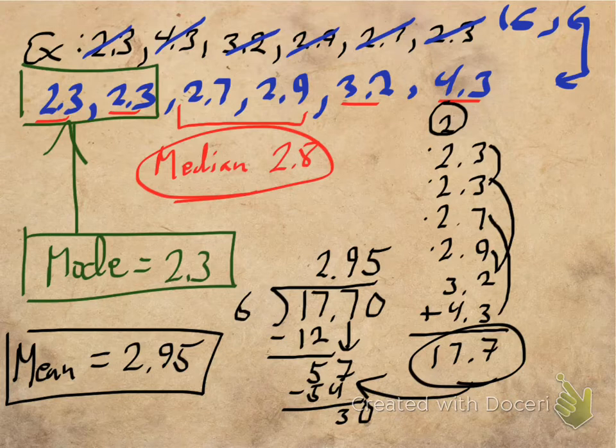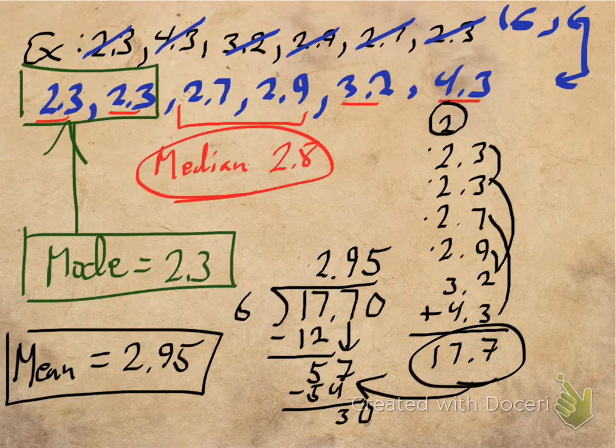Remember what I said about measures of central tendency? Take a good look at these. Okay, each of these kind of describes the data. The median, 2.8, means that's the middle number. Okay, so you know half the numbers are smaller than that, and half the numbers are bigger than that. The mean is 2.95. Okay, and that's what you get if you add them all up and divide, and that's the average of all of them.